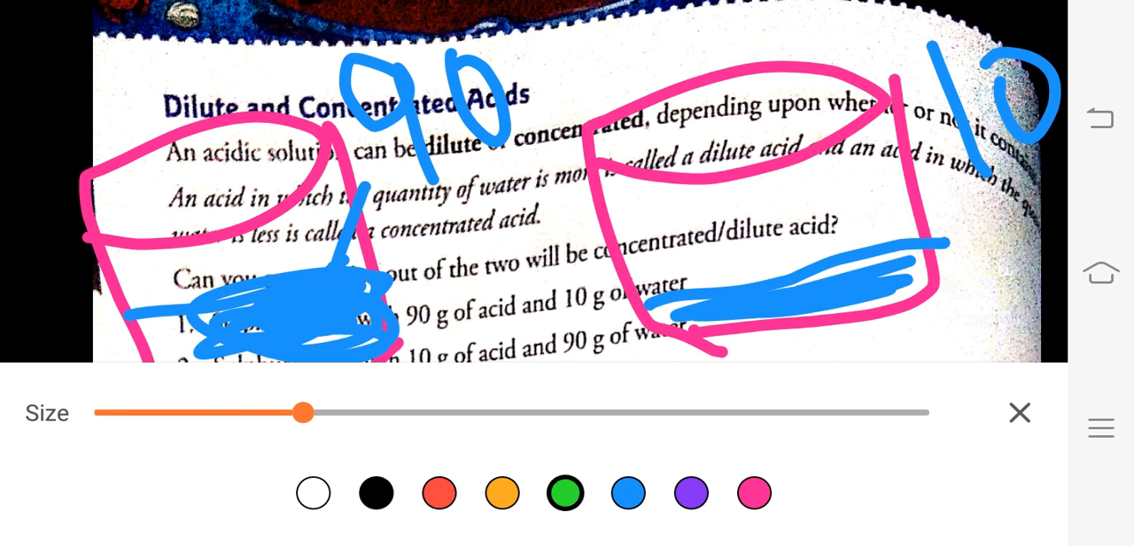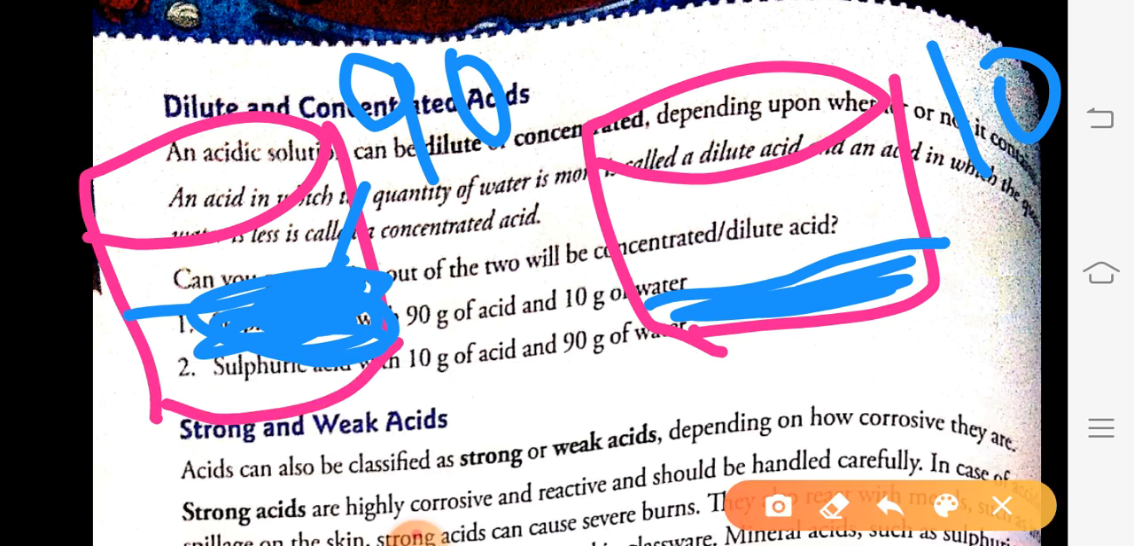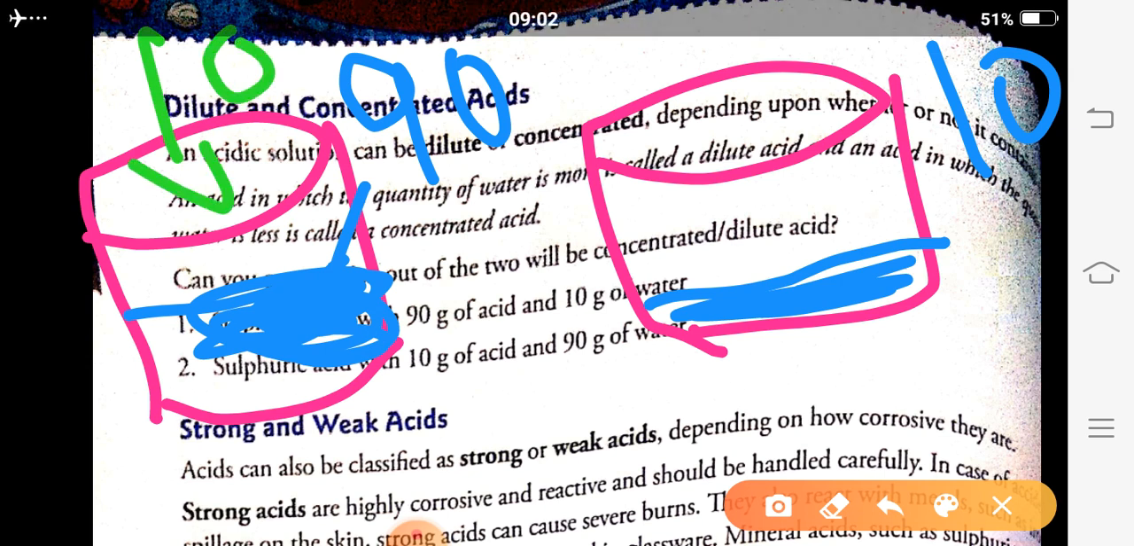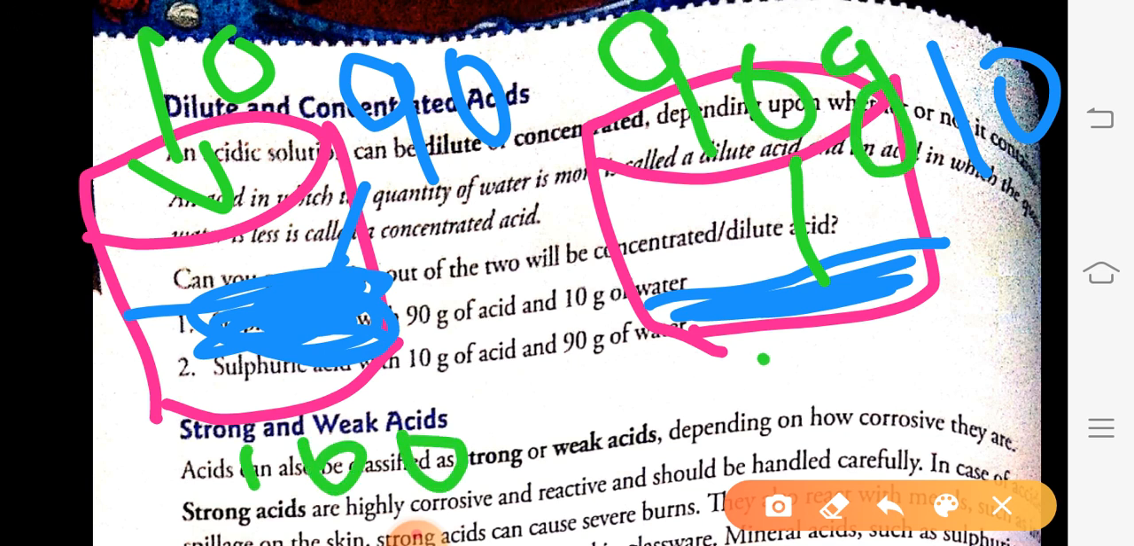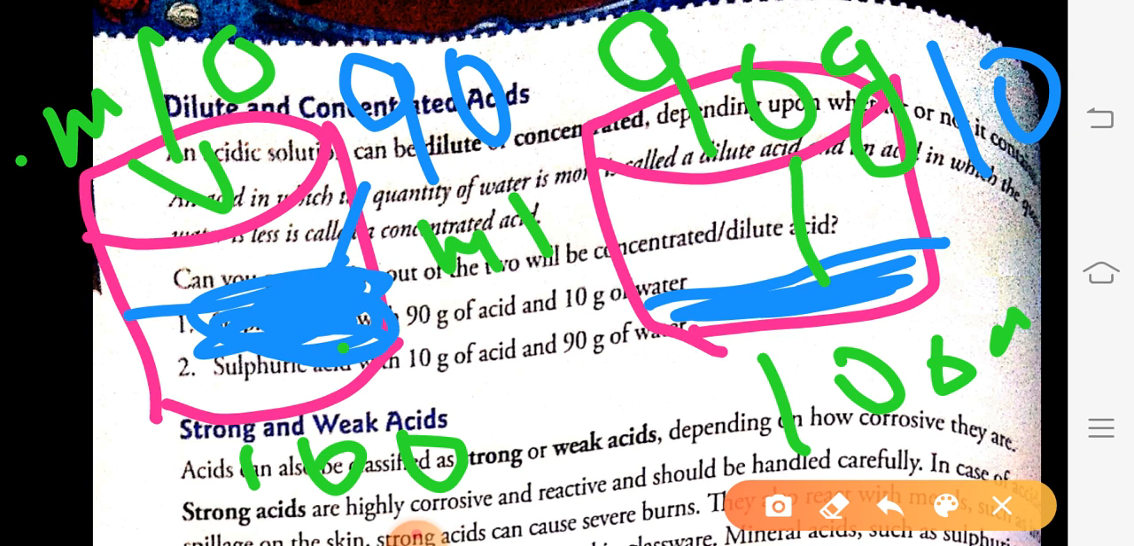Now, if I want to make 100 gram of solution for each, then in the first I will add 10 gram of acid, and in the second I will add 90 gram of acid. So each is 100 ml: solution A contains 90 ml of water and 10 ml of acid, and solution B contains 10 ml of water and 90 ml of acid.